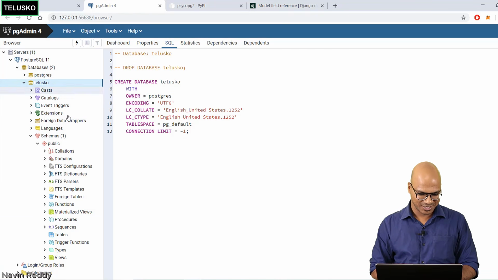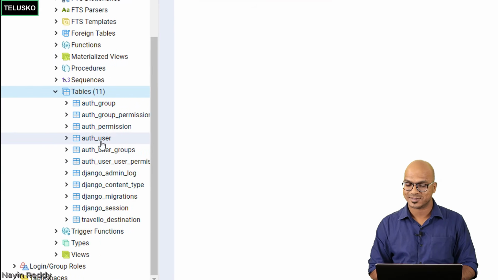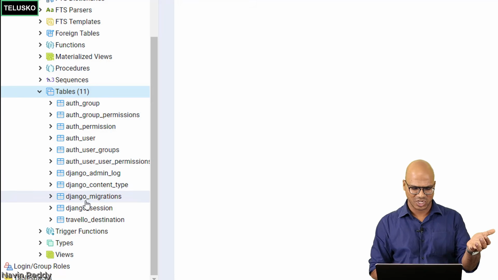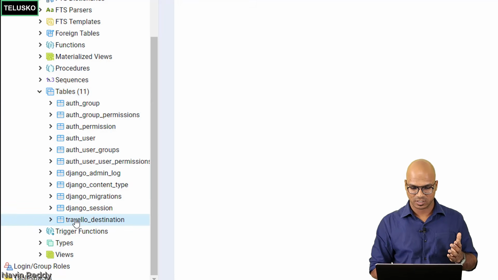Let's refresh, or maybe I will simply say right click here and say refresh. Expand this. Yes, we got tables. So all these tables have been given by Django. We don't even need them as of now. We wanted this traveler destination and you got it.